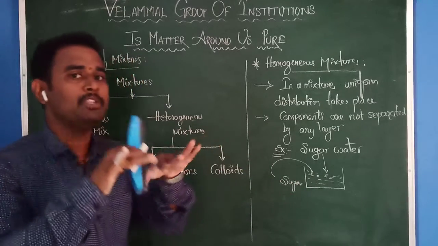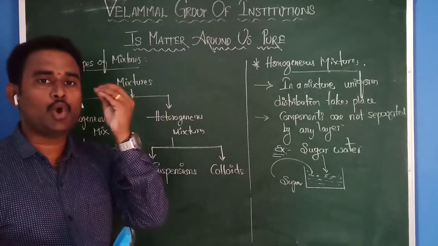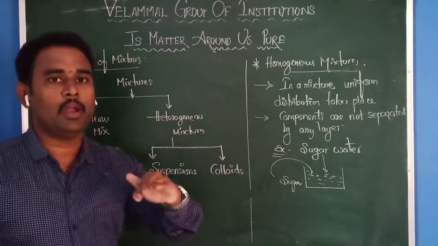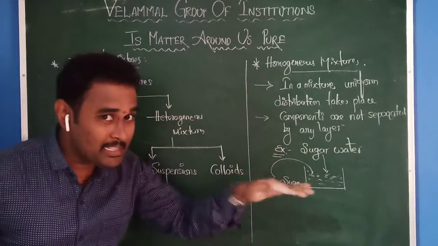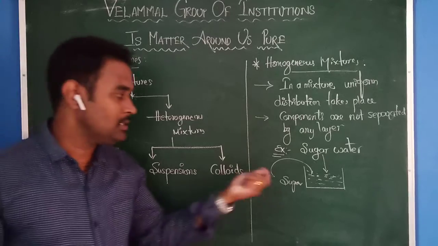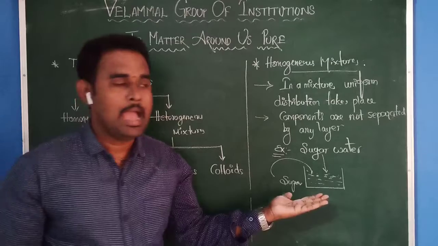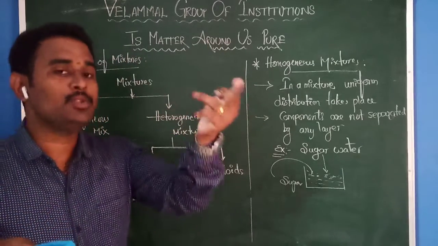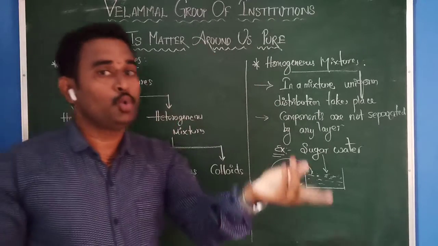That means uniform distribution takes place, and there is no formation of any layer between the sugar and water. Has the sugar settled down at the bottom of the vessel? No, because the sugar is completely dissolved. So you cannot easily identify whether it contains two components or more.